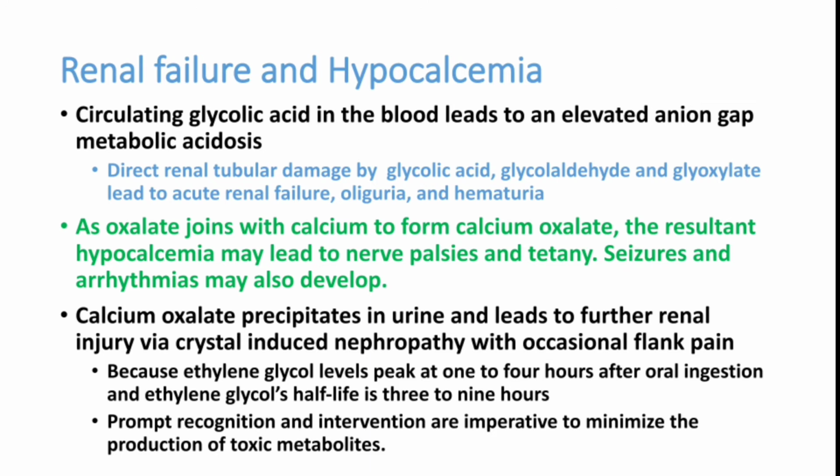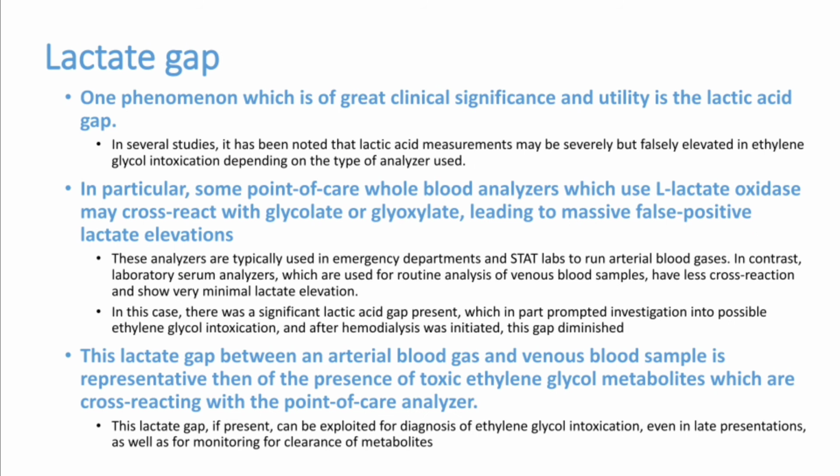So different mechanisms for renal failure are there, but ultimately the patient develops acute renal failure with hypocalcemia due to calcium oxalate crystal formation. Now we will discuss the lactate gap, which was observed in the previous slides.